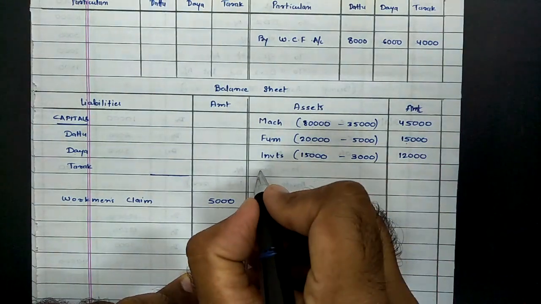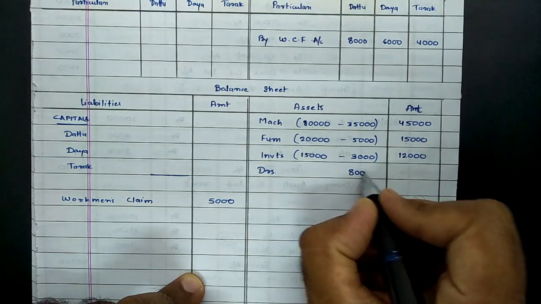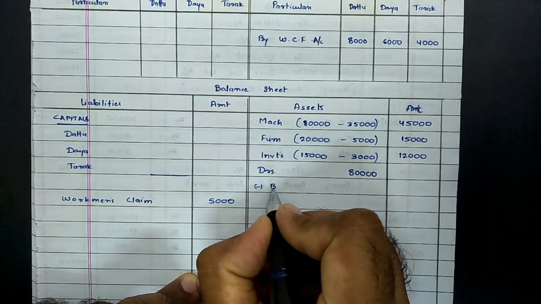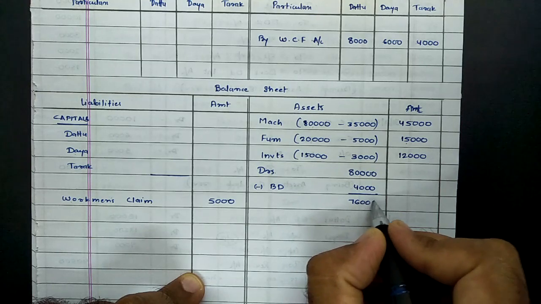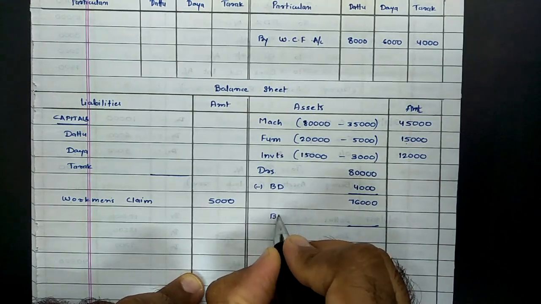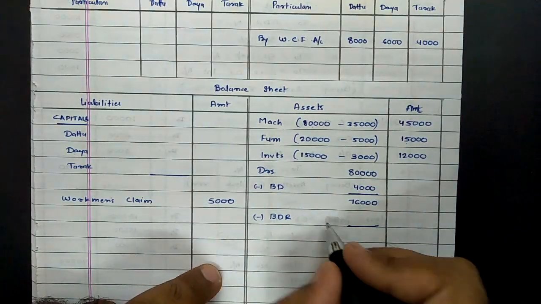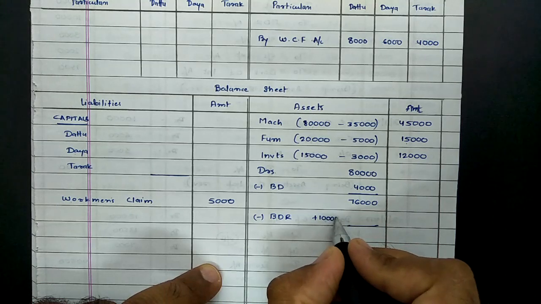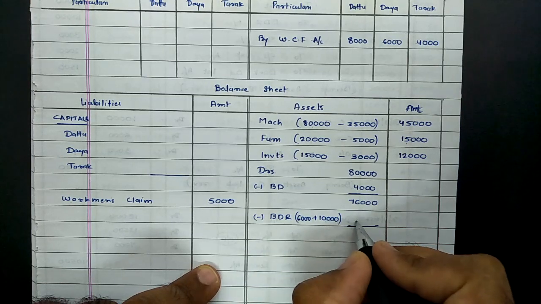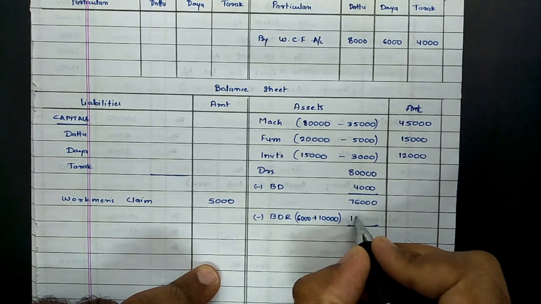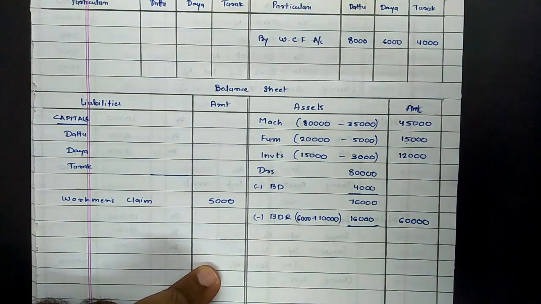Then bad debts reserve, that is based on debtors, so it has to be presented in proper manner. As per balance sheet, debtors were 80,000 in inner column, less bad debts were 4,000, so net balance was 76,000. Now coming towards point related to bad debts reserve, as we can see in revaluation account, bad debts reserve is 10,000 on debit side. That means BDR is increasing by 10,000, whereas as per balance sheet, old value of bad debts reserve was 6,000. So the total value of bad debts reserve now in books of accounts will be 16,000. So the final balance in outer column related to debtors would be 60,000.